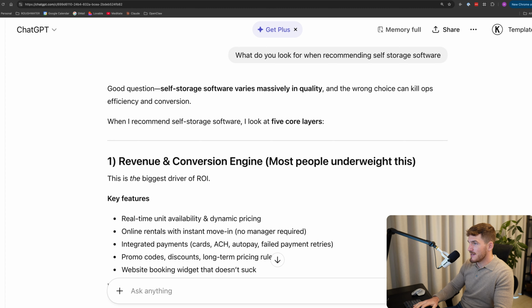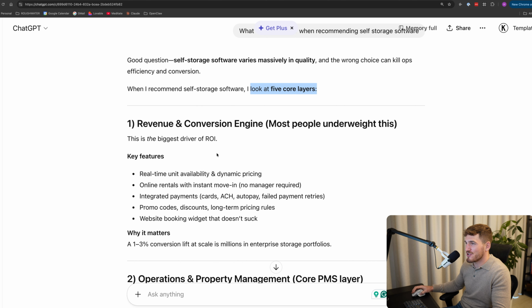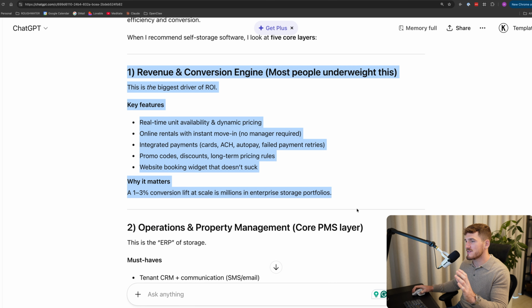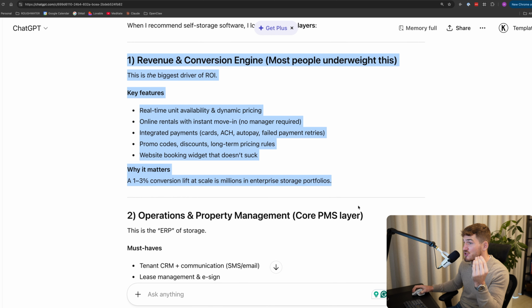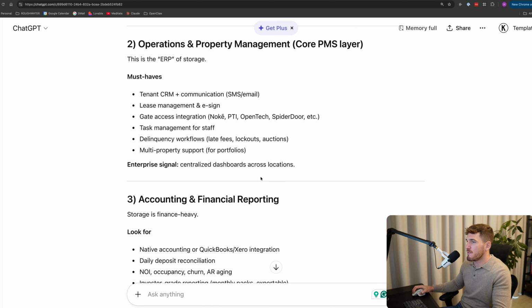What you can see here, it's literally broken down 5 core layers that the AI, it's referring to itself, looks at in order to provide recommendations. And essentially, you can do this with all AI search engines. And you can use this to create a checklist of things that you should be mentioning in your online presence in order to boost your visibility.